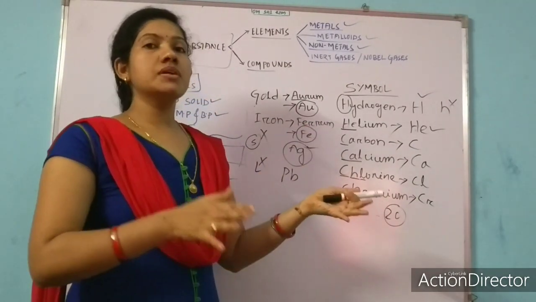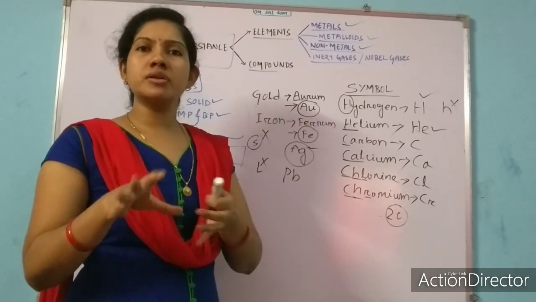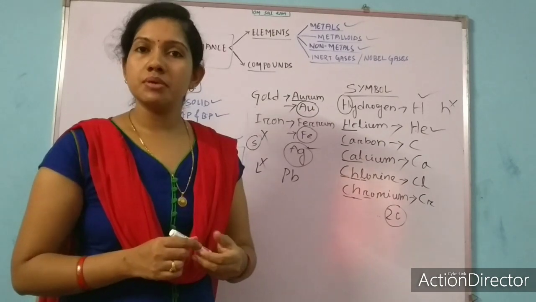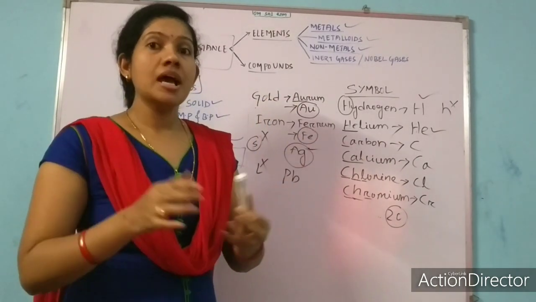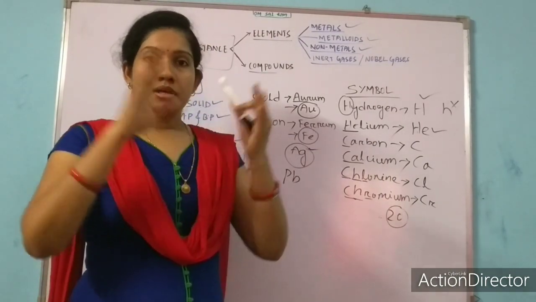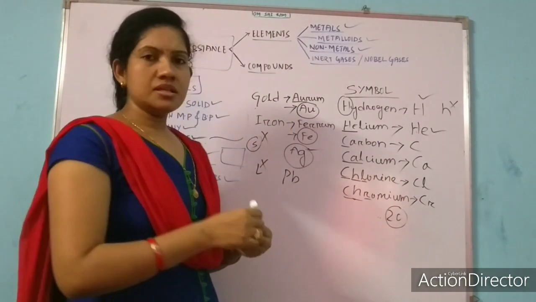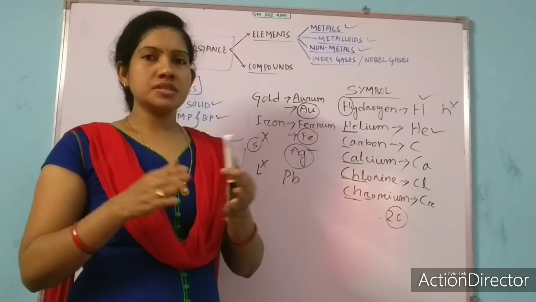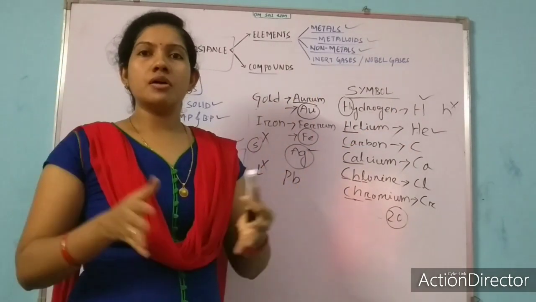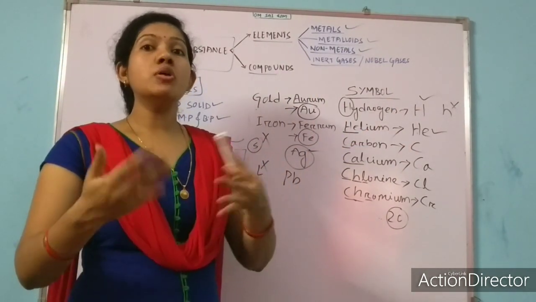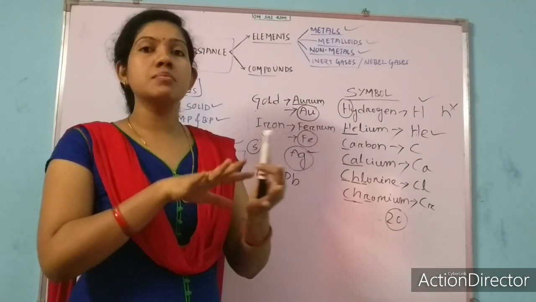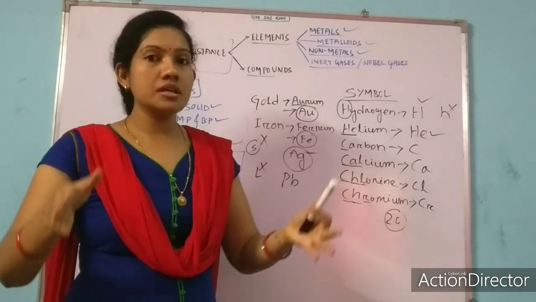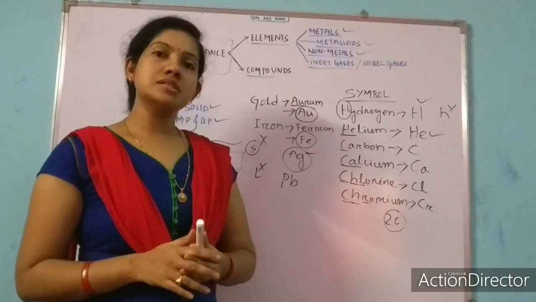After this, we will have a discussion of the main, important thing, that is the periodic table. Do not miss that video. There we will discuss how you can read a periodic table. You might have seen some charts of periodic tables, but how to read them? It is very simple to read a periodic table. In a very easy way, I will tell you how to read out the periodic table. That we will discuss in our next video.